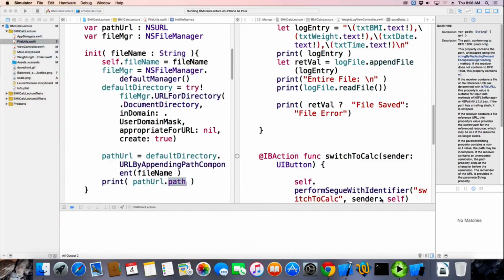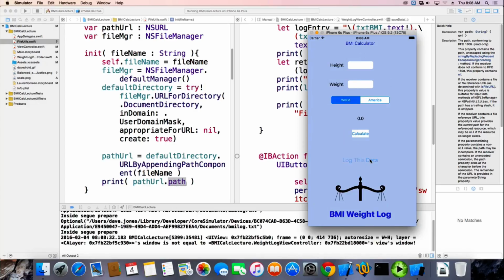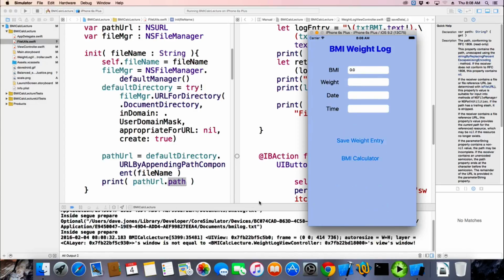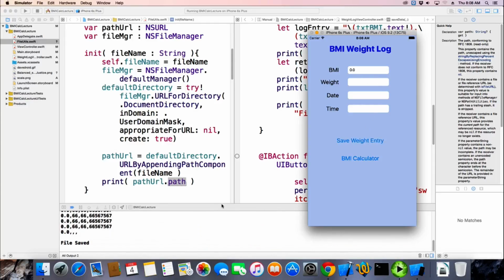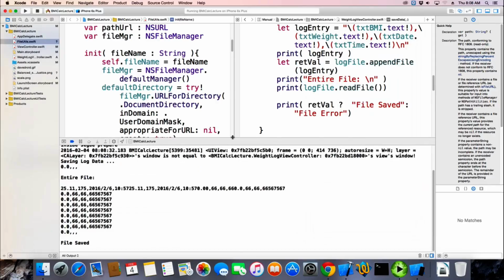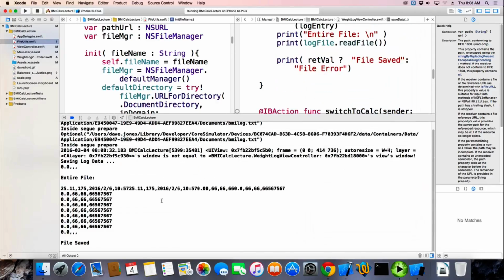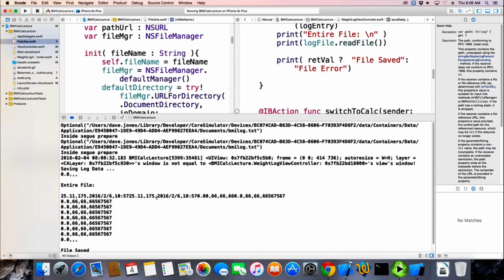So let's run it and log this data and say save weight entry. And where is it? Is it the optional all the way up? There it is.